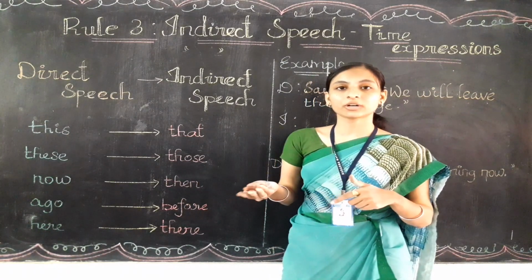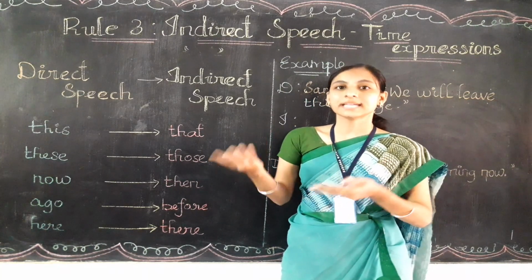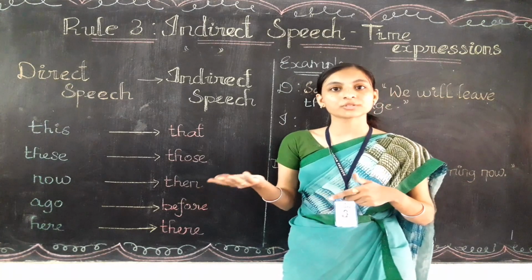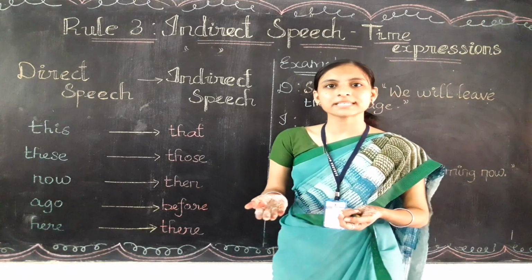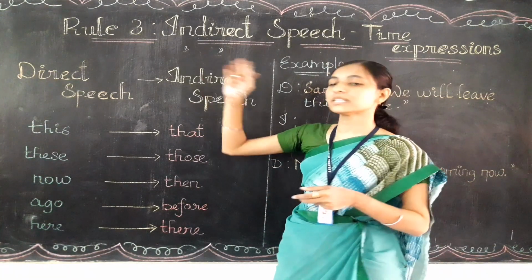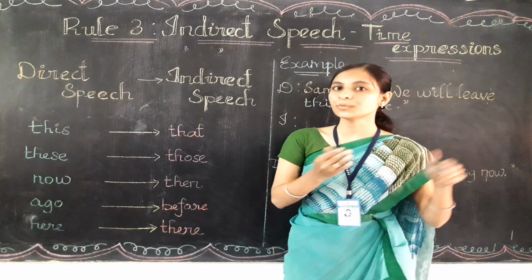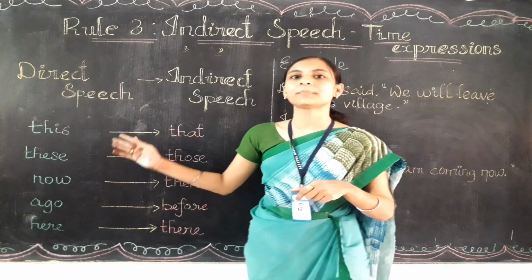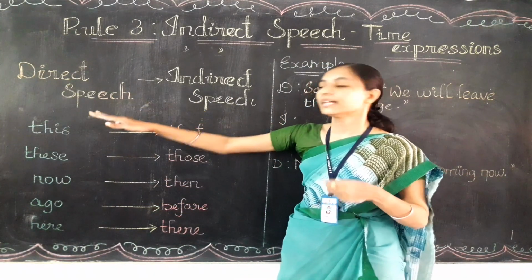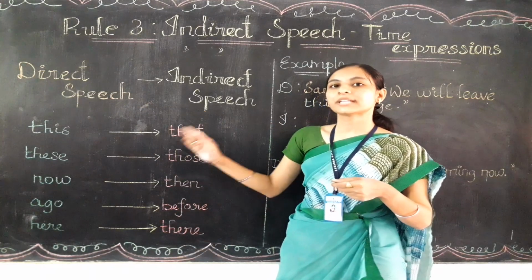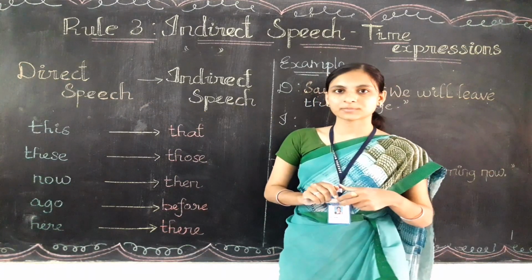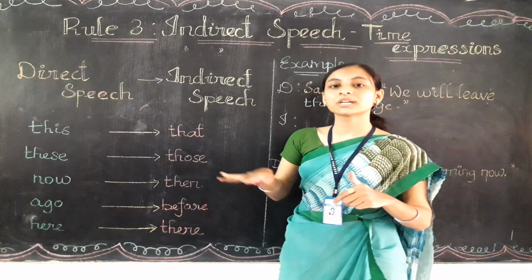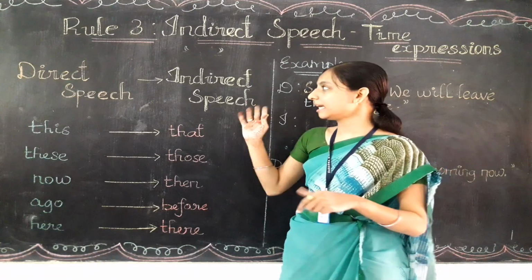Why? Because whenever we are changing sentences from direct to indirect, we need to change the verbs also. We have already learned about the tenses. That is, if the reported speech is in the present, that should be changed into past. Similarly, if this kind of time expression is placed in the direct speech, that should be replaced with these time expression words in the indirect speech. Okay. So let's learn what the time expression words to be changed in the indirect speech are.